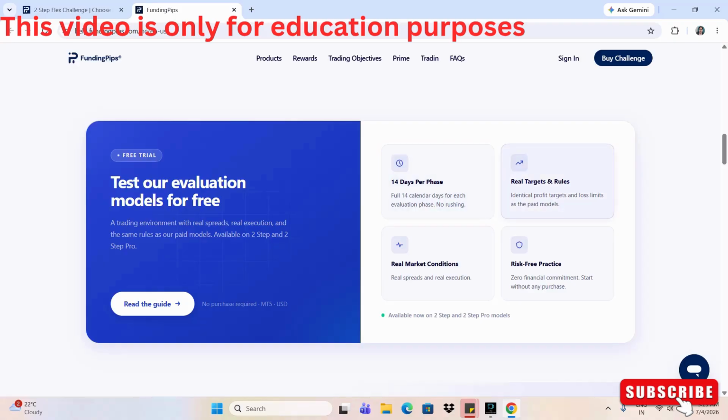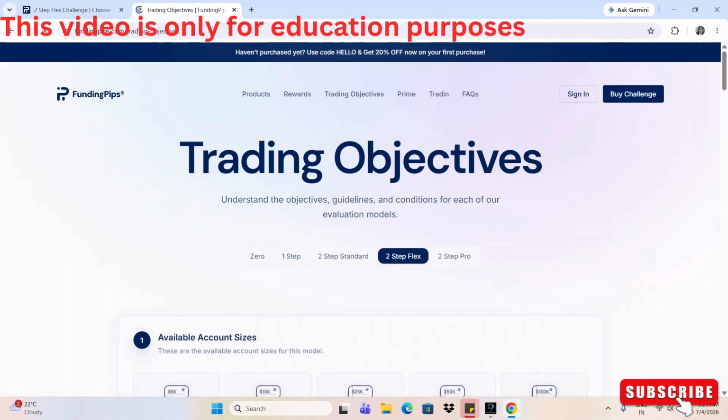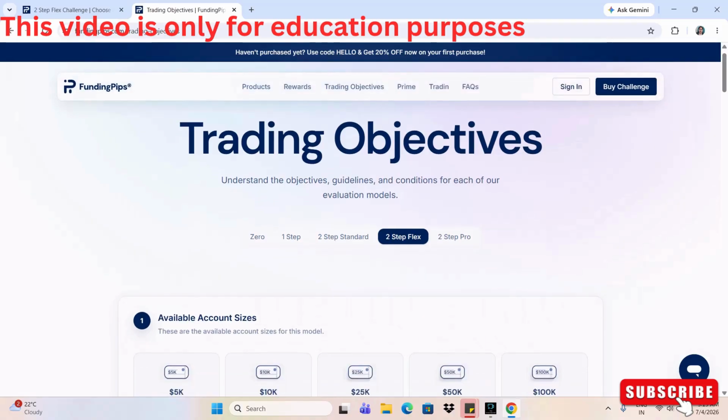It will have all the real targets and rules. It will have real market conditions and is good for practice. There is zero commitment, and it's available only on MT5 and in USD currency. So it's similar to FTMO. If you take this evaluation, you can get familiar with their platform, how they work, how the drawdown works, and all those things.